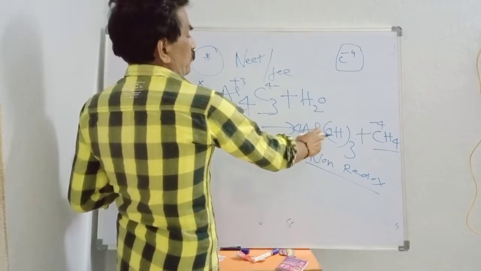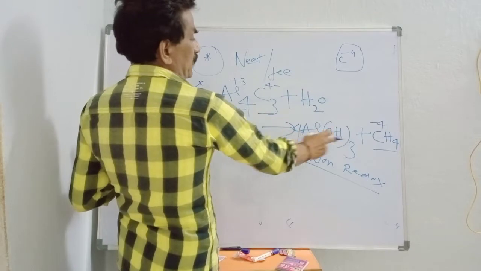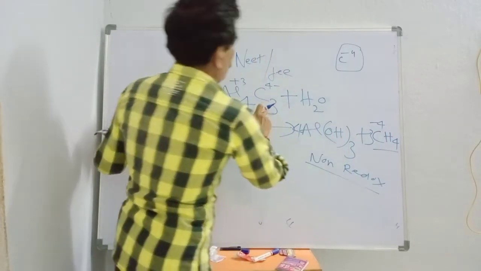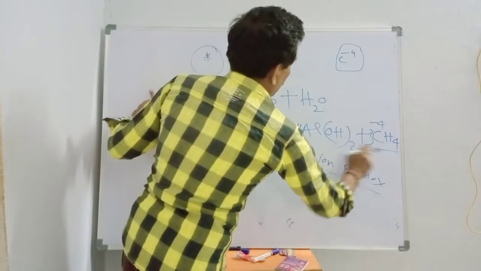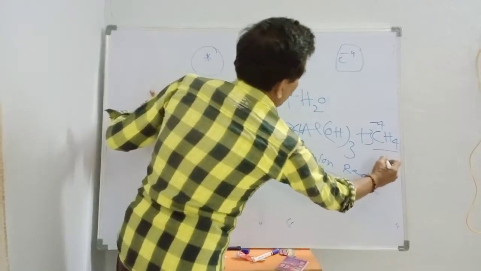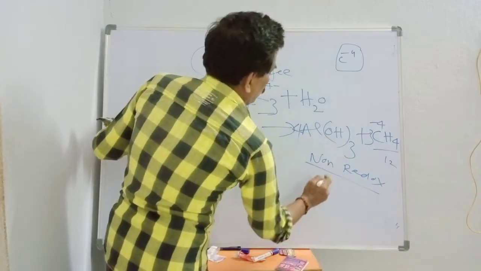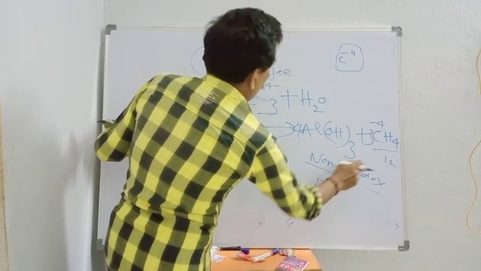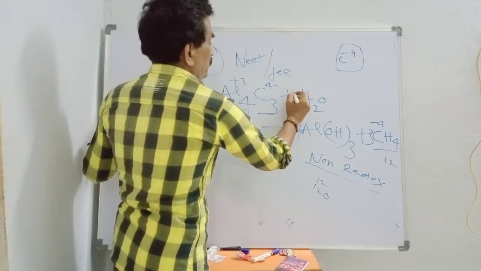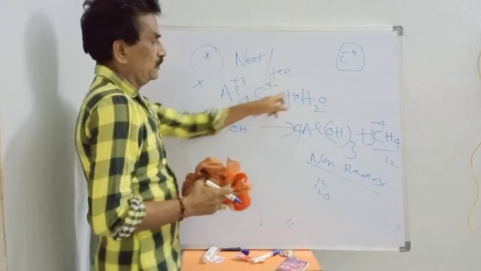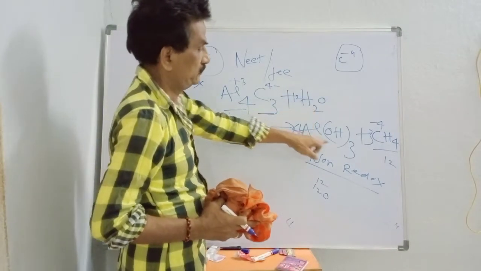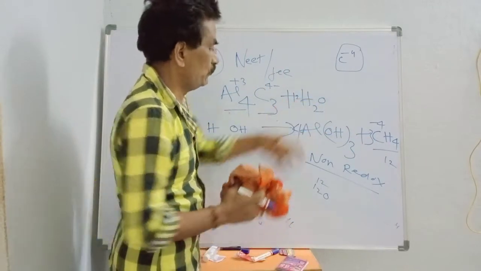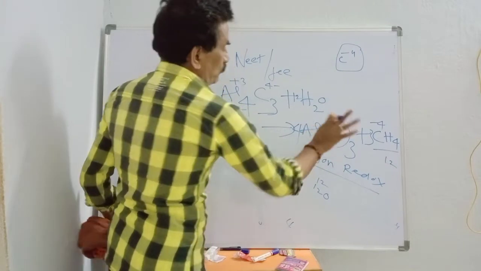4 Al, 3 carbon, 12H, here 12H, 12O, 24H, okay, 12O, 4 into 3, 12O.